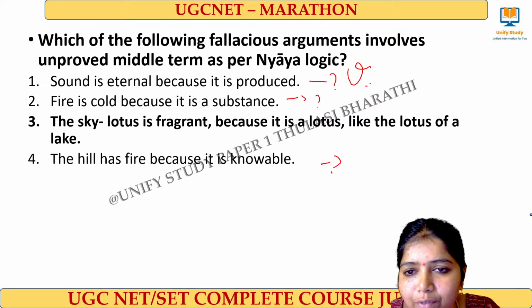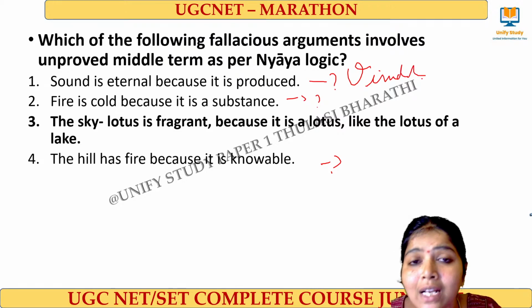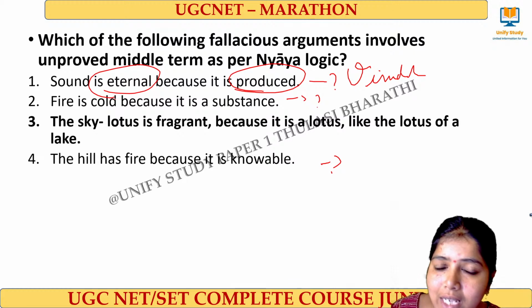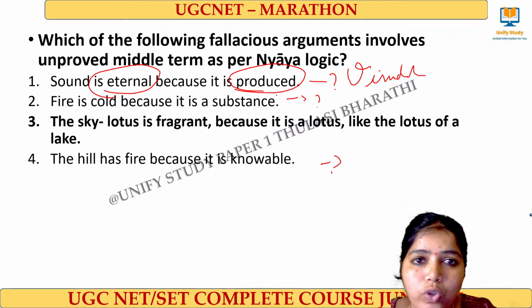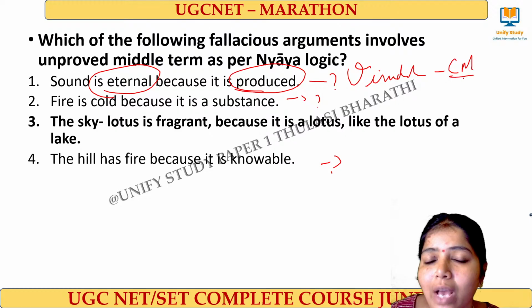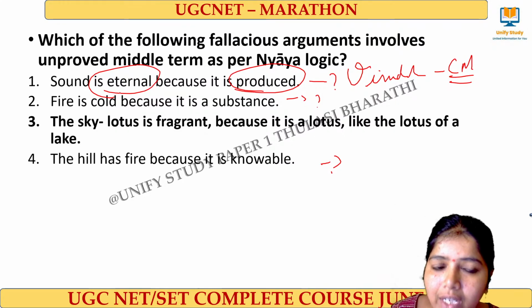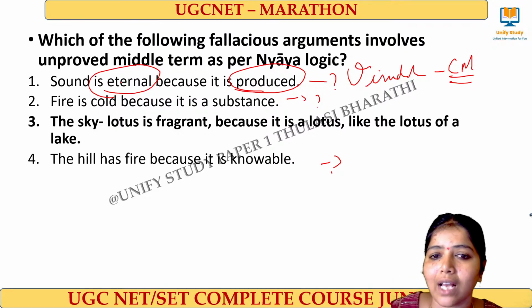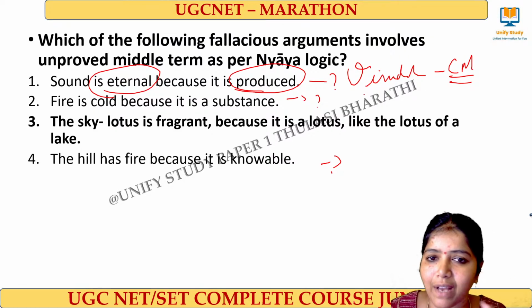This is a Viruddha fallacy. Why is it Viruddha? The middle term which I am making here is produced. Eternal means long lasting. As it is produced, it has to stop at one point of time. So the middle statement which I make is contradictory. The reason I make is said to be contradictory. Sound is eternal means long lasting. It is not possible. It is a fallacy here.